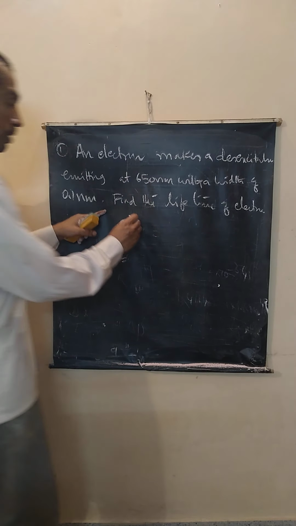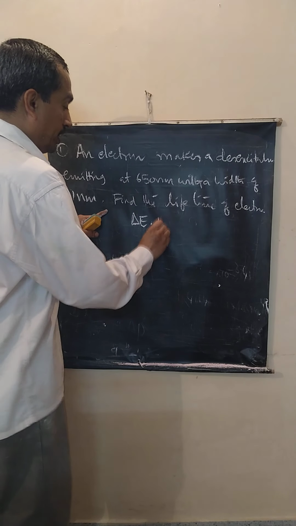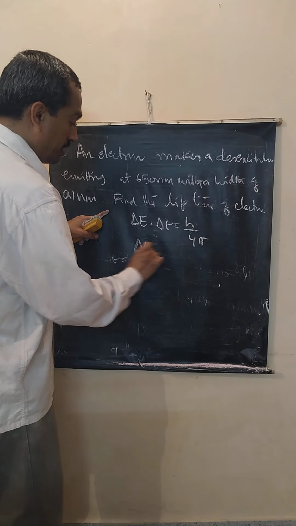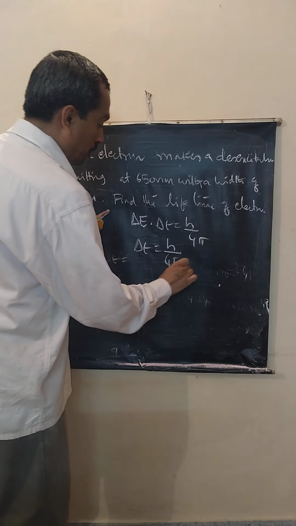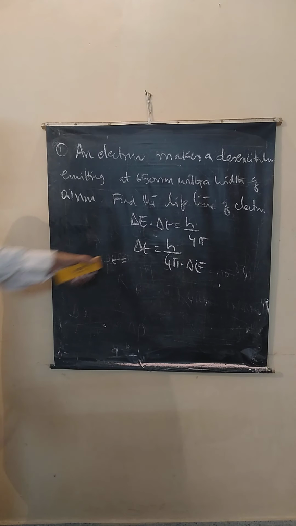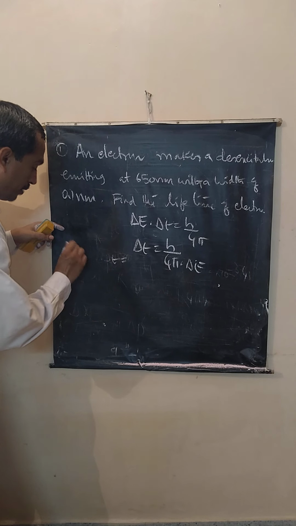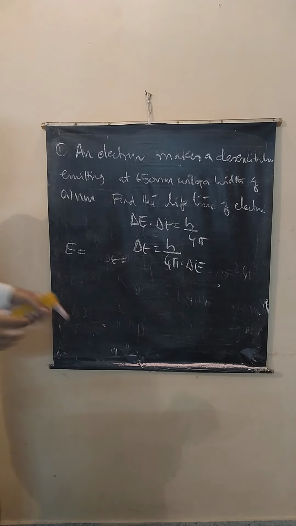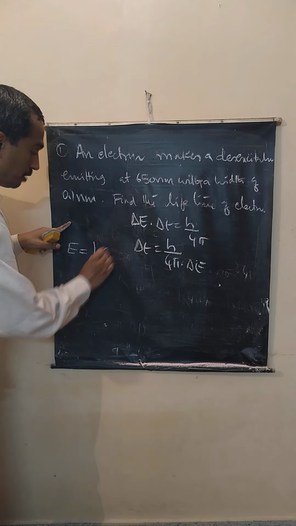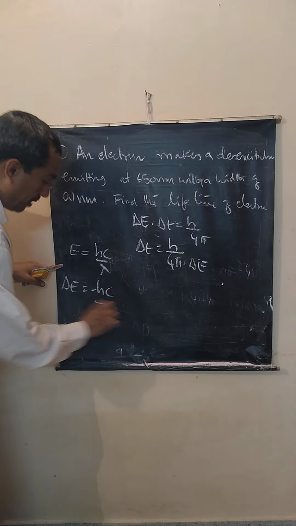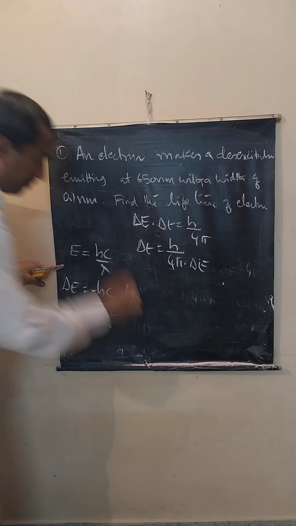The only formula we know is delta E into delta T is equal to h by 4 pi. Delta T is h by 4 pi into delta E. Now, how to calculate delta E? We know E is radiation, correct? Now radiation is being emitted, so hc by lambda. Delta E is minus hc by lambda square d lambda.